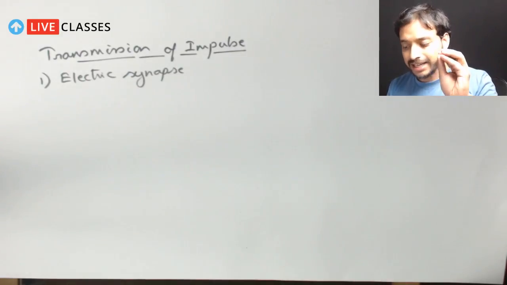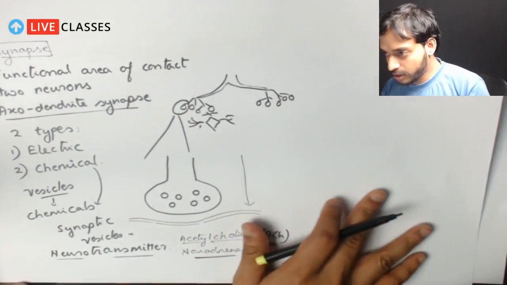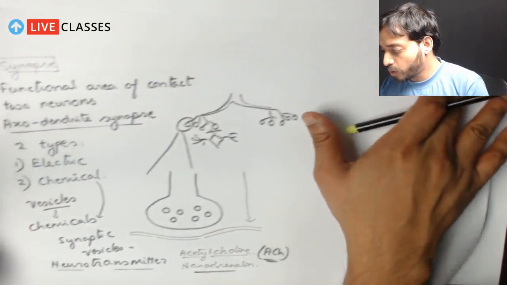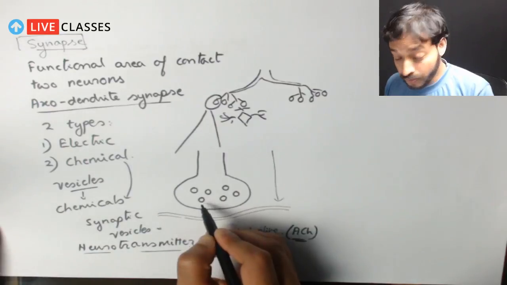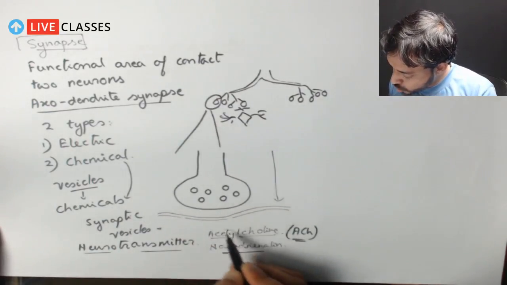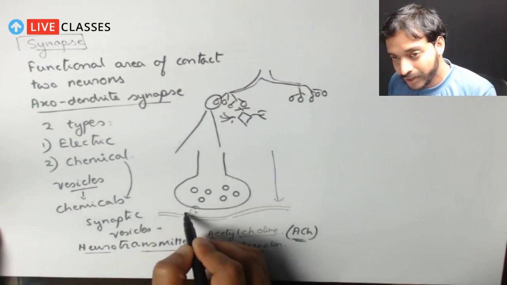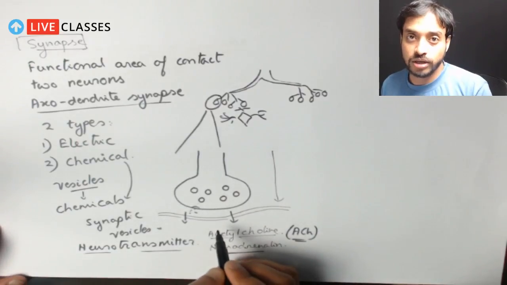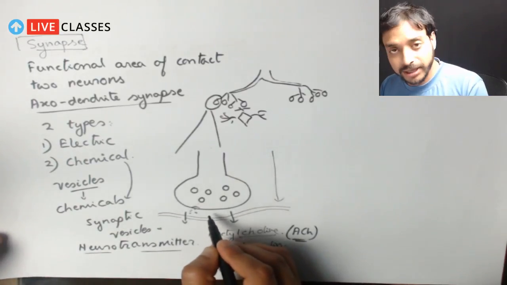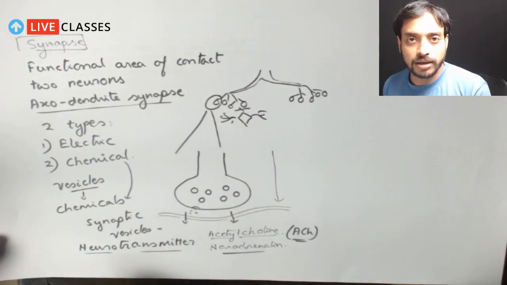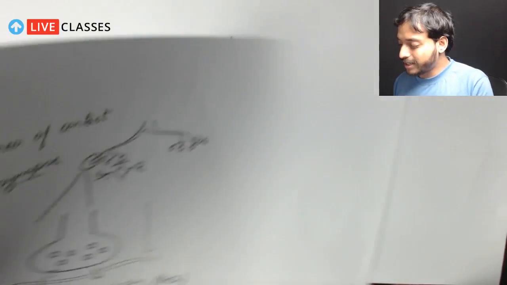In the chemical synapse, this acetylcholine, let me show you the picture once again. So we have seen this picture, right? This acetylcholine, which is present in these neurotransmitters, will be released and it will carry the signal from here to the next neuron. It will burst out, these neurotransmitters will enter this portion. But that is the chemical part. What about the electrical part? How will that be transmitted? Because this is a gap, this is the synaptic gap, right? So let's see what happens there.